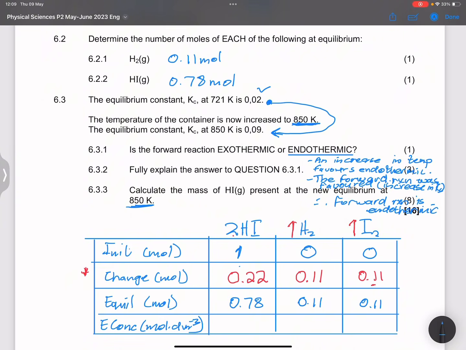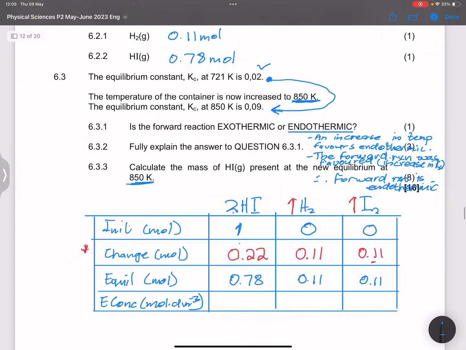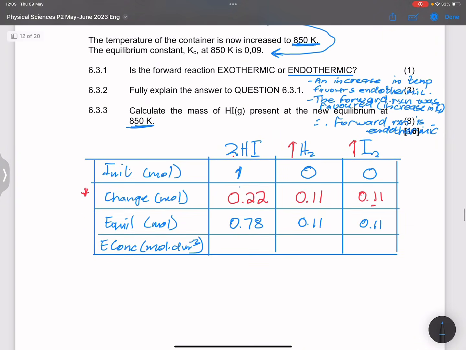And we find that the Kc value changes. All right. It means that we must have formed more products, right? So this I'm going to treat as my old Kc, right? Now, please, I want you to listen very carefully.